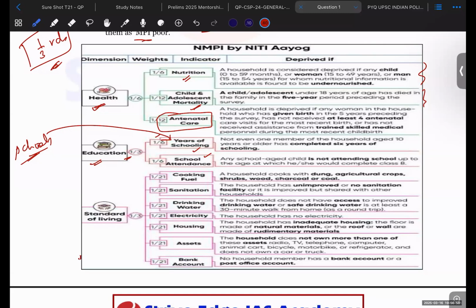Also, just going to school doesn't mean that a person will be out of poverty. He should be going there, and he should be having attendance also. He should be having good education, and attendance should be throughout the year. So school attendance has also been taken as an indicator. These are the two sub indicators of the education indicator.